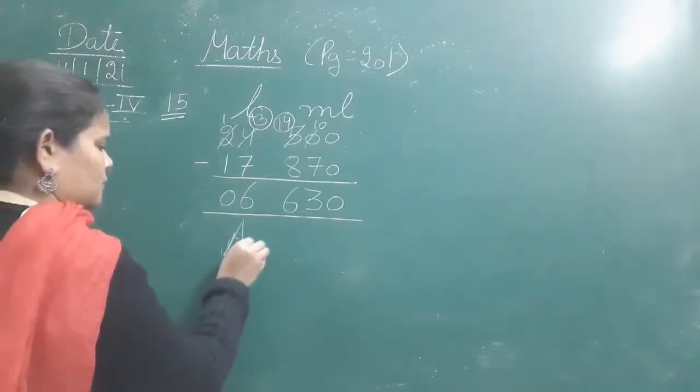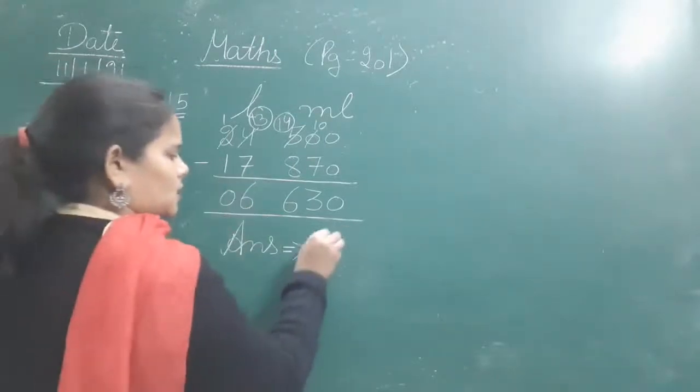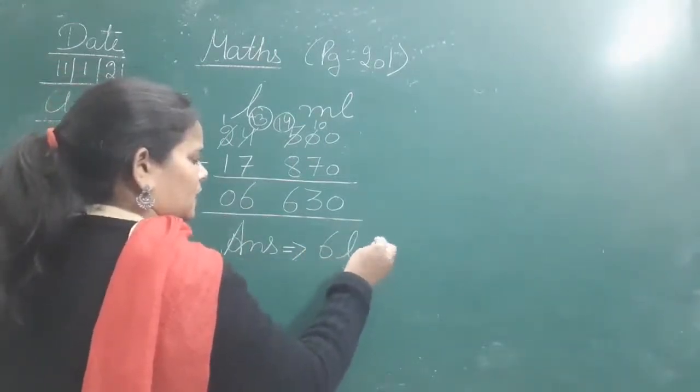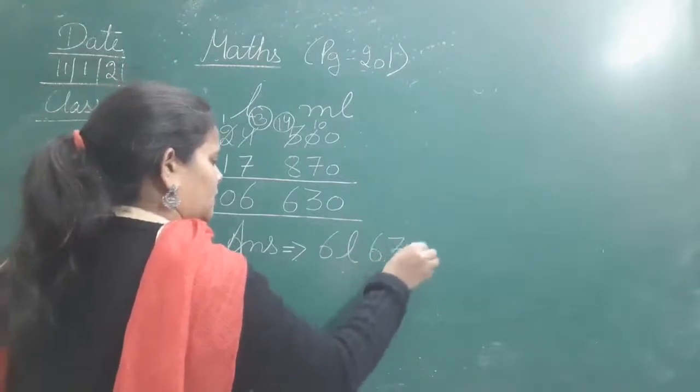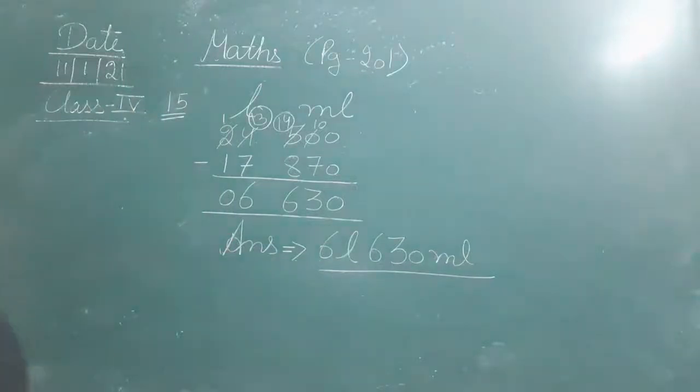So what is the answer? That is 6 liter and 630 milliliter. Okay, so this is the total amount. So 6 liter, 630 milliliter. Okay, so this is the simple subtraction that I have done, and you can do it very well.